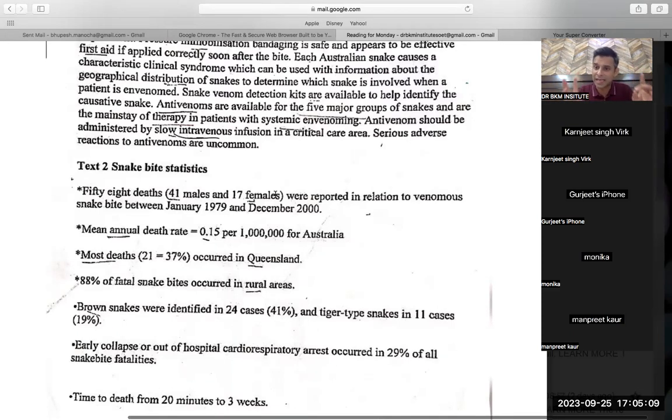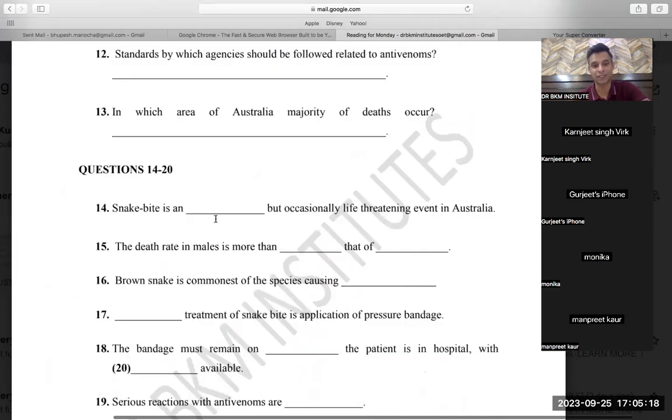But that's okay. In the exam, you will have only one question of this kind. But if you can crack this question with your intellectual ability, that is a plus. So please try and do these kinds of things.